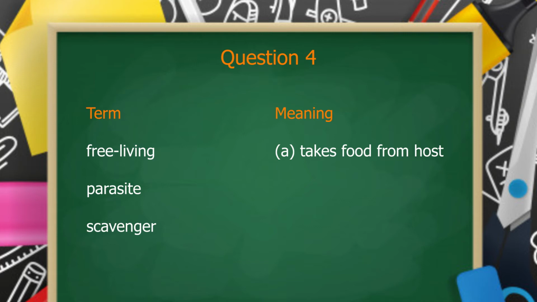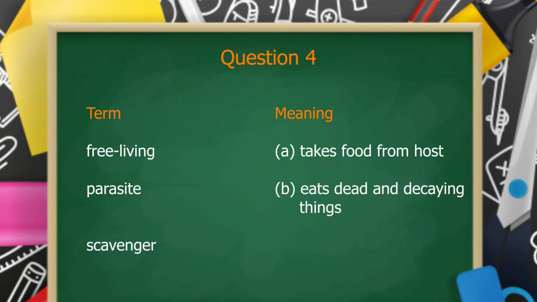B, eats dead and decaying things. C, does not live in or on a host.